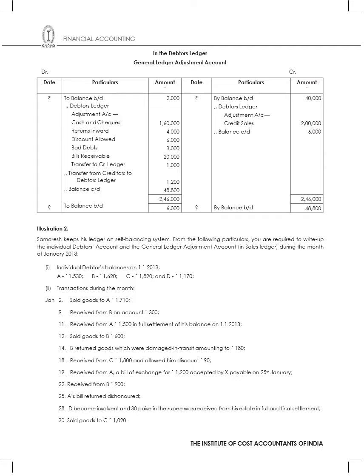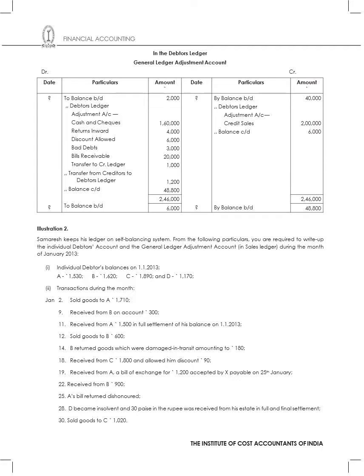Then sold goods. Then B returned goods which were damaged, for rupees 180. Received from C 1,800 and allowed him discount. Received from A a bill of exchange. Received from B 900, and then B's returns, whatever the returns have been, that bill is dishonoured. Then B became insolvent. So what do you mean by insolvent? That means he was broken. He doesn't have any money to pay. So he became insolvent, and 30 paise in a rupee was received from his estate in full and final settlement.